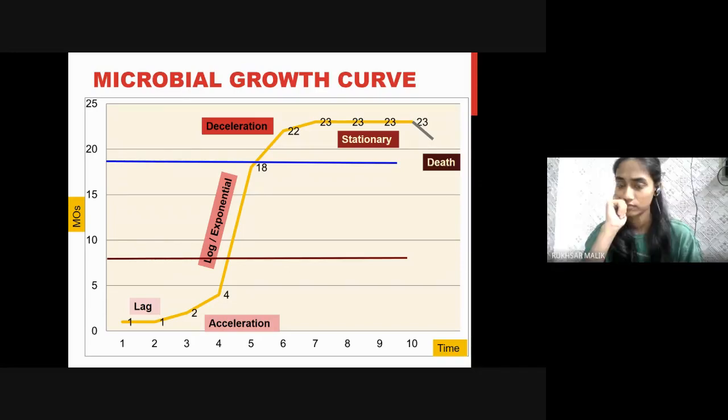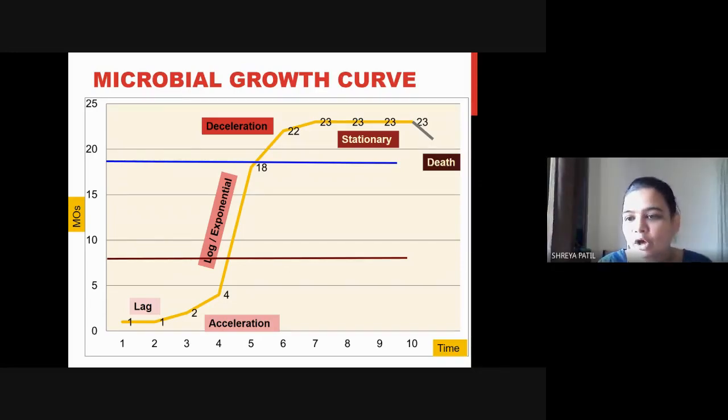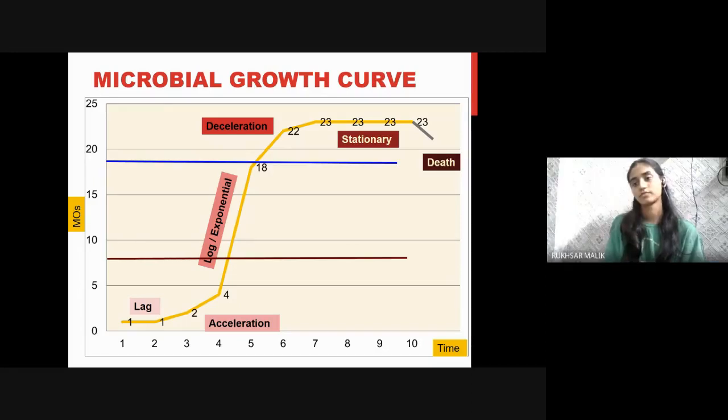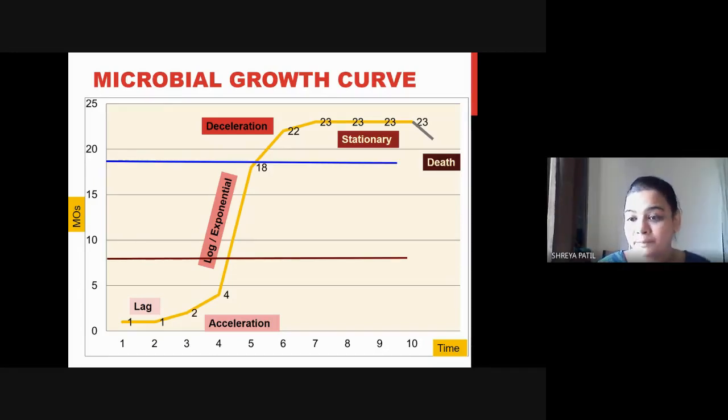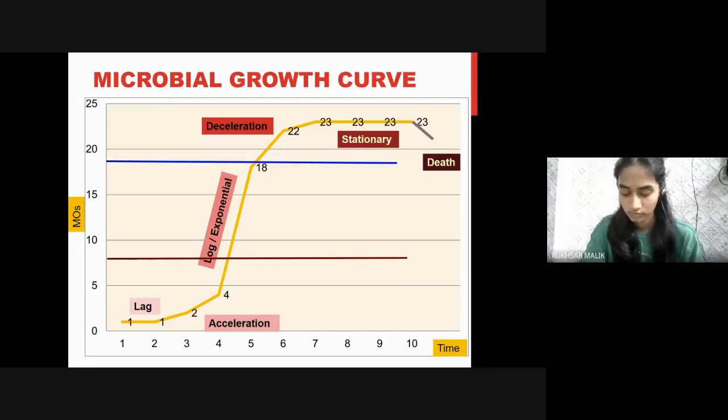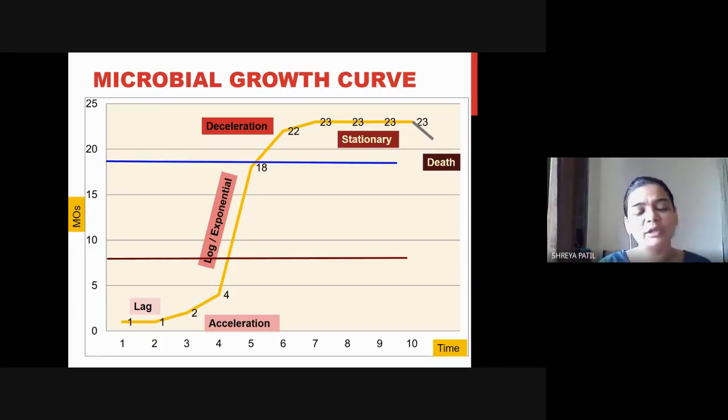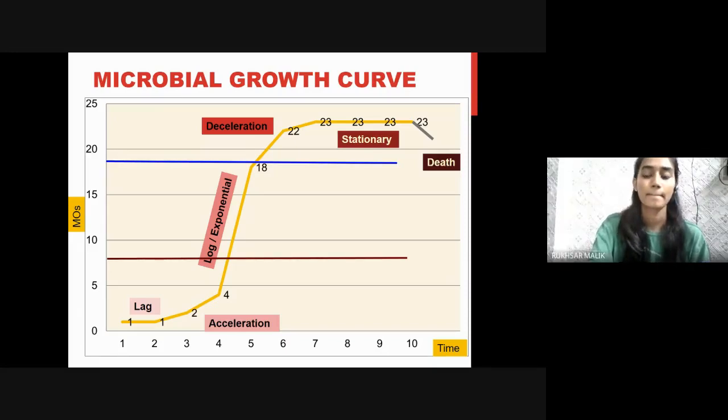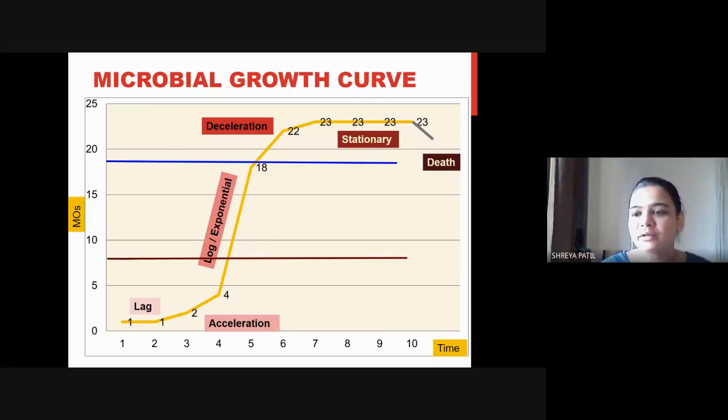So which one is better? There is no single answer. It depends on what microorganisms you are working on, what the availability of space is, what your requirement is, how much yield you are expecting, and what your investment is. All those things will be considered. Then situation to situation, batch, fed batch, or continuous could be best. But if you are talking only in terms of yield, then you will get maximum yield through continuous, slightly less than that through fed batch, and then least from the batch.